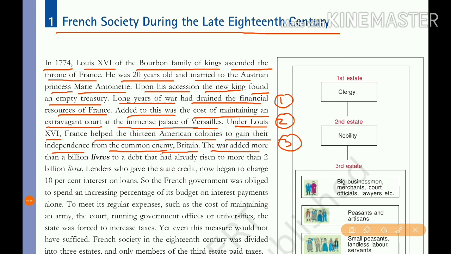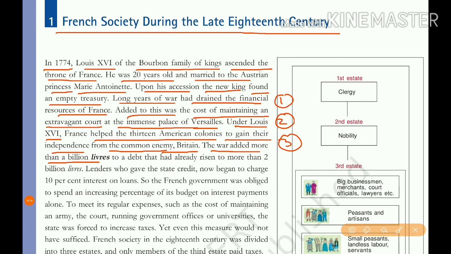The war added more than 1 billion livres. Livre is a unit of currency in France. It was discontinued in 1794. Up to 1794, the livre was the unit of currency followed there.